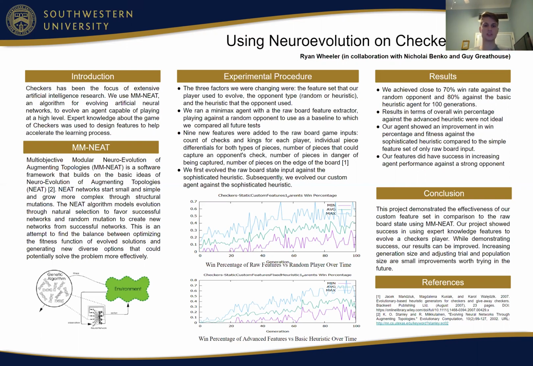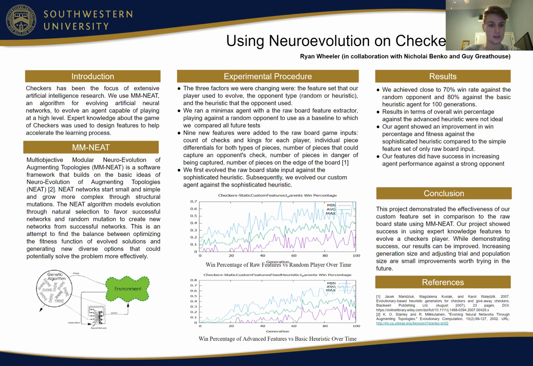So just as an overview, MM-NEAT is short for Multi-Objective Modular Neuroevolution of Augmenting Topologies. It's just a framework that builds on the basic ideas of NEAT. And so basically NEAT networks start small and simple, and then they grow more complex through structural mutations. And this NEAT algorithm is essentially modeling evolution.